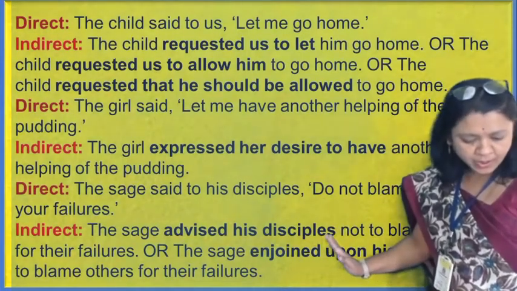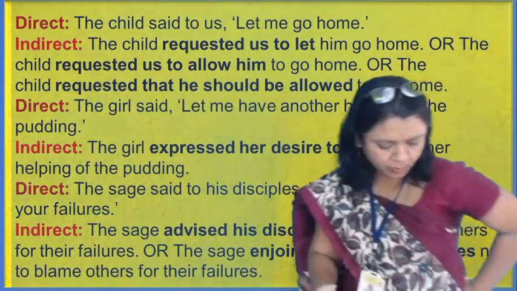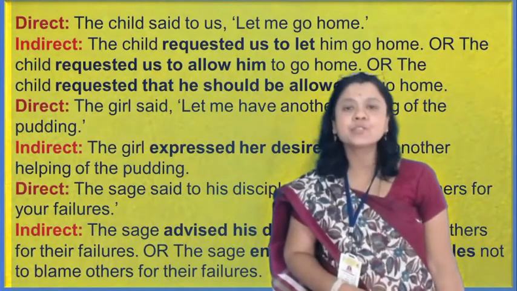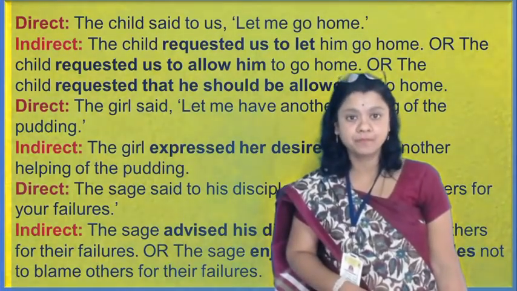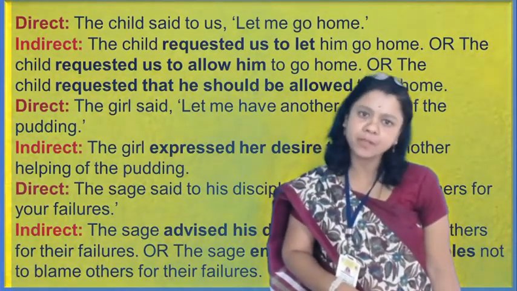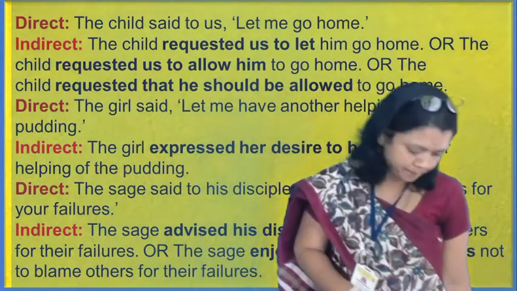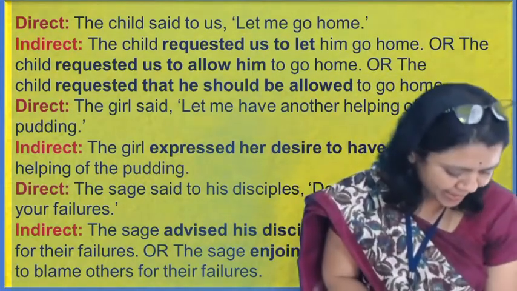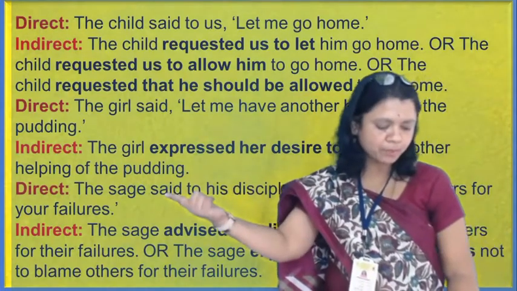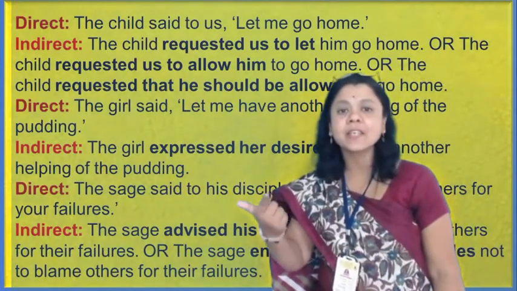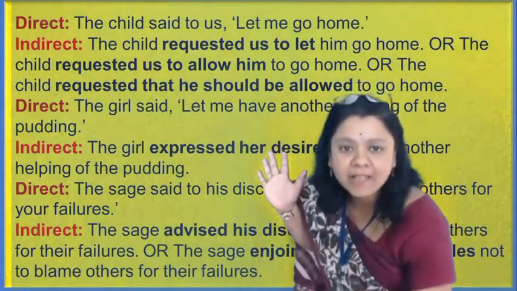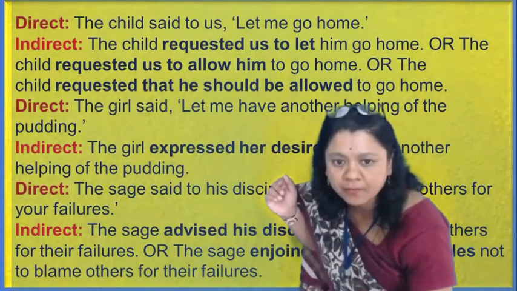Okay, now the third one, who will give me the answer of the third one? The lifeguard said to the swimmer. The same thing is there, imperative sentence in a negative form. The lifeguard said to the swimmer, don't swim today as the sea is rough. As the sea is rough. Yes?